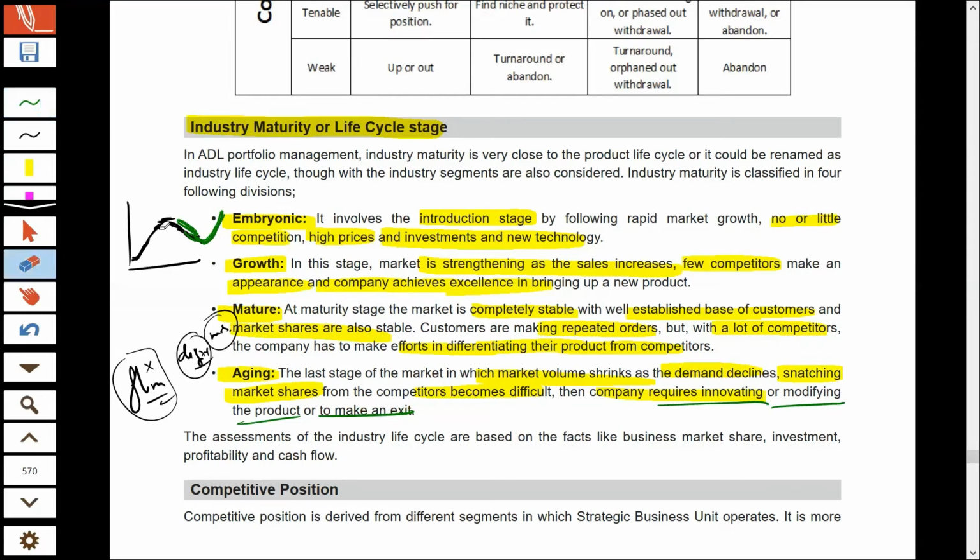So these are the 4 different stages. Introduction phase, where the product is very new. Then comes the growth stage, when the customers have accepted the product and the sales have increased. Maturity phase, where the sales have stabilized. And the aging phase, where the sales decline.